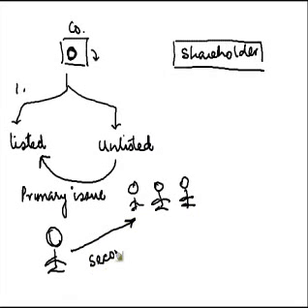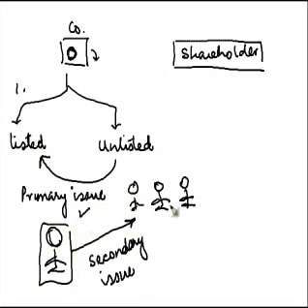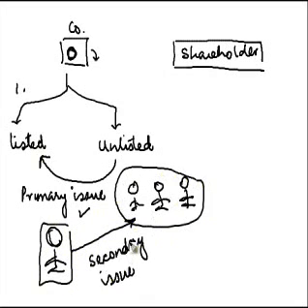That is a secondary purchase. So when a company issues shares to the public, it is a primary issue; when a shareholder purchases from other shareholders, it's a secondary purchase. I stand corrected to that extent.